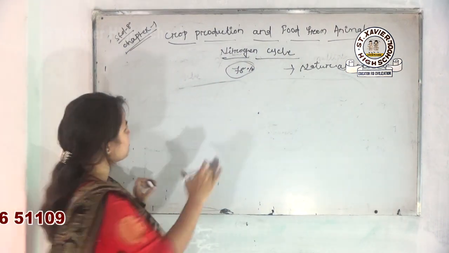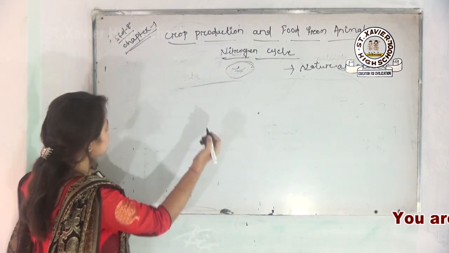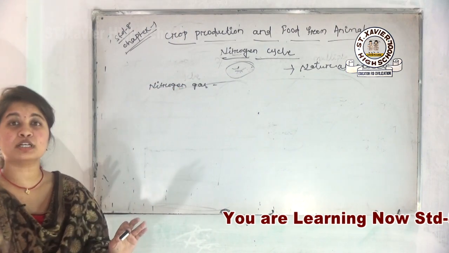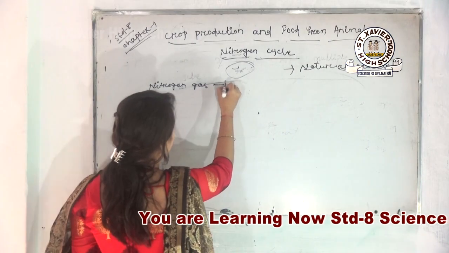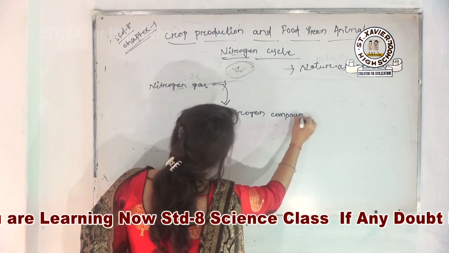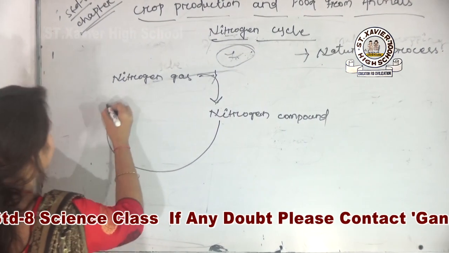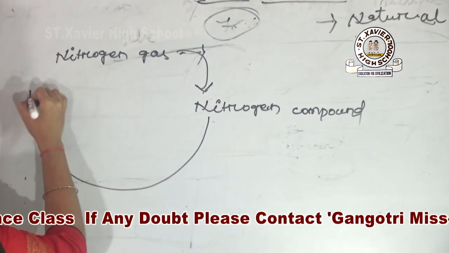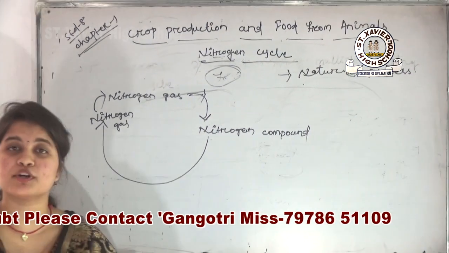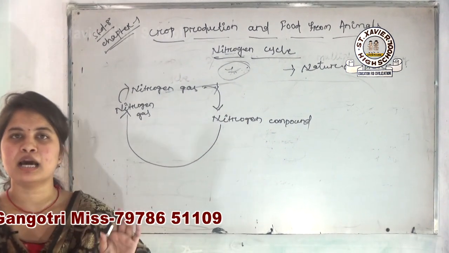Okay, so basically in this cycle we read about what things happen. First of all, we see that the nitrogen gas is first converted into a nitrogen compound. Now I am just drawing a raw diagram. Again, the nitrogen compound is converted back to nitrogen gas and mixed in our atmosphere. In this way nitrogen remains in a balanced condition in our atmosphere.